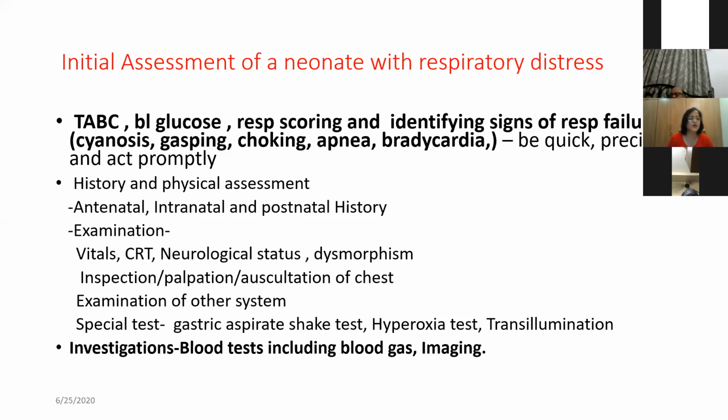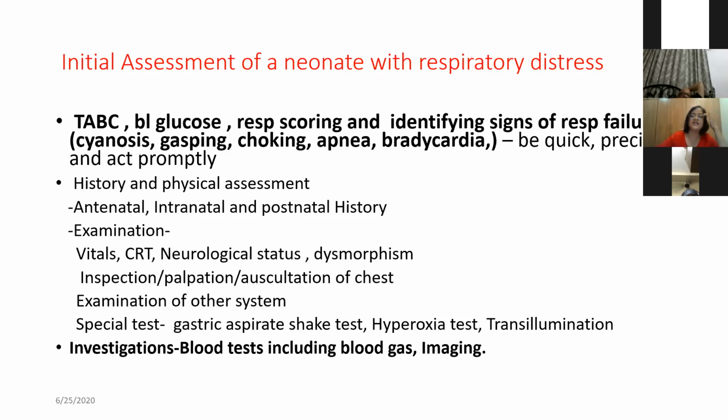History will include antenatal, intranatal, and postnatal history. Some of the antenatal histories are related to specific things. If you have RDS, you will of course ask about prematurity and antenatal steroids. If you have TTN, you will ask whether it was a cesarean section, whether the mother had a history of diabetes mellitus, which is common in RDS and also in TTN. And of course, you will also ask if there is a history of asthma. Family history of asthma is a risk factor for TTN.